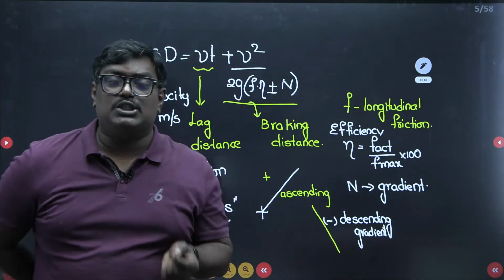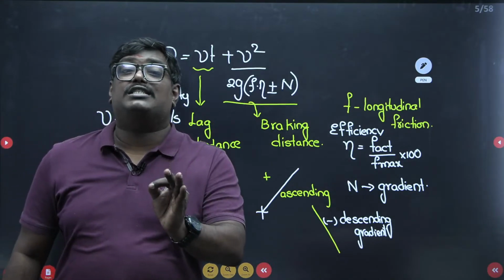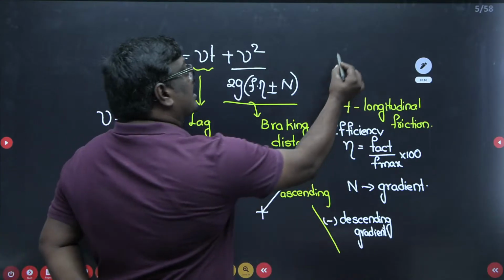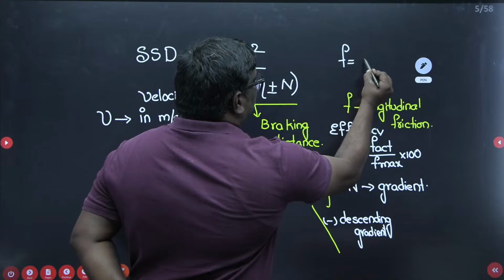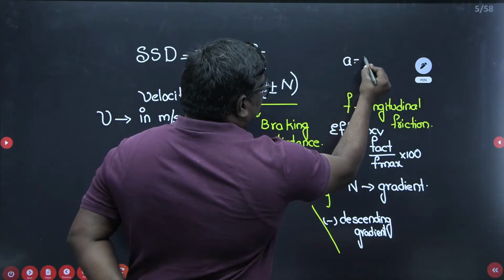Here you should be very careful. The coefficient of friction is not lateral, it is the longitudinal coefficient of friction. And the longitudinal coefficient of friction can be written as acceleration equal to F into g.